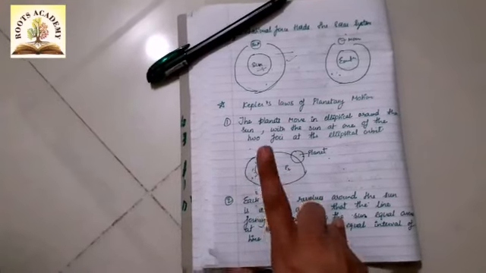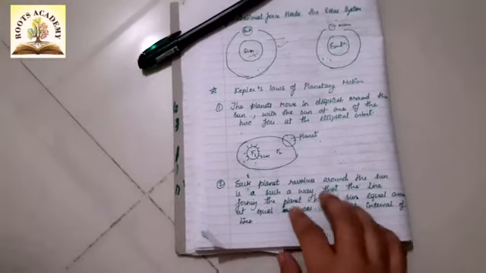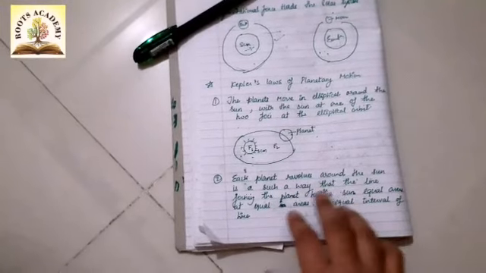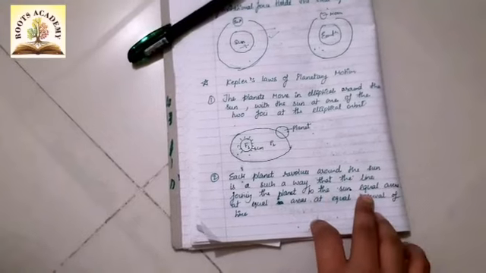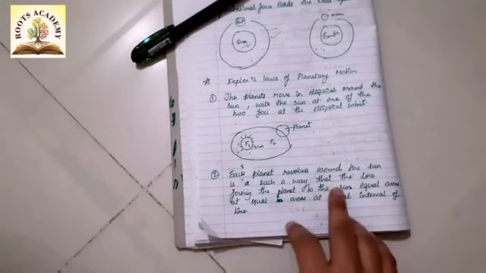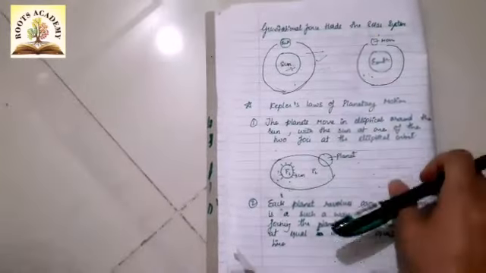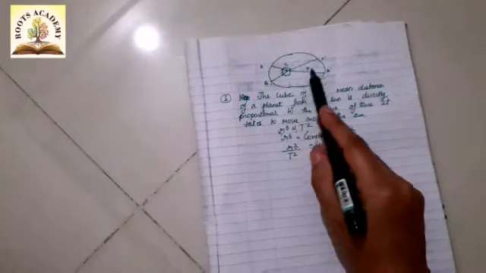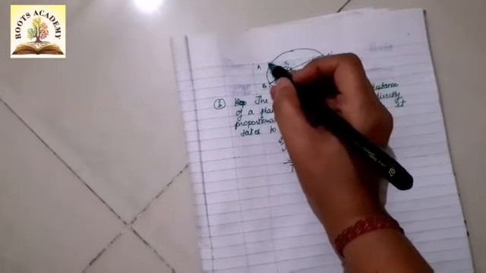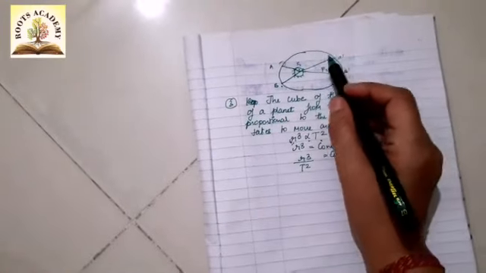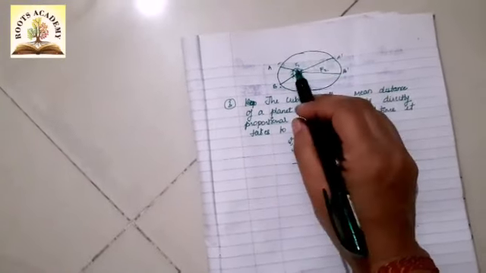Second law: each planet revolves around the sun in such a way that the line joining the planet to the sun sweeps equal areas in equal intervals of time. What does that mean? Here I have drawn the diagram. This is my sun, and this is my planet, okay. Now as we know from the first law, planets move in an elliptical manner.